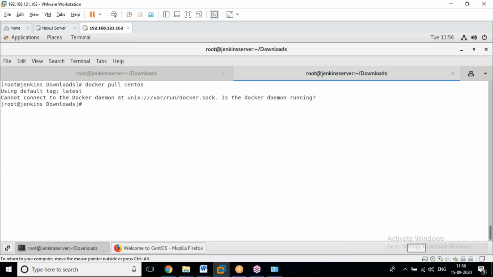Now, as administrator, you need to start the service. systemctl start docker. You need not start it manually on every boot. If you apply one command, it will automatically start the service from the next reboot by default. We have that command also. Now you can check it.